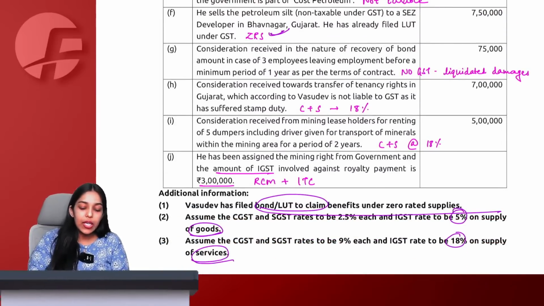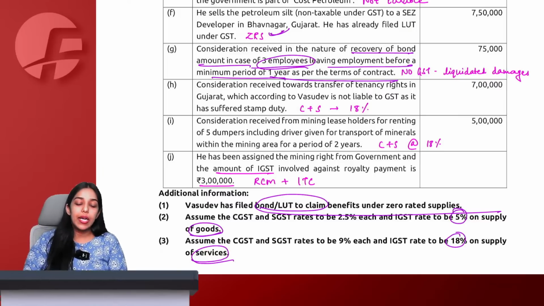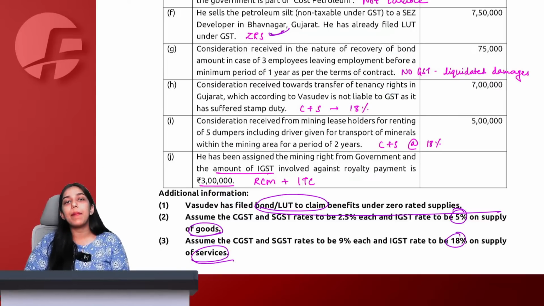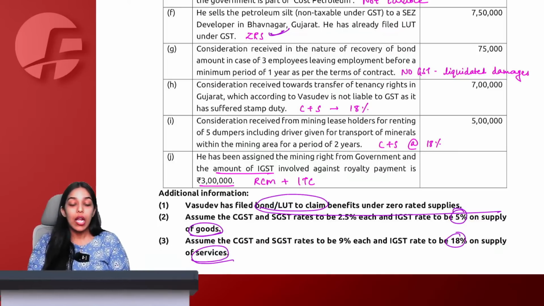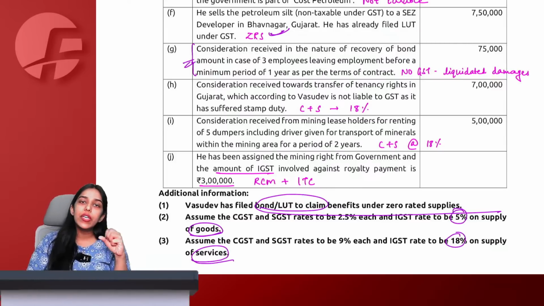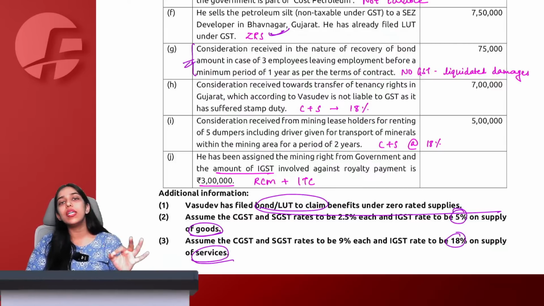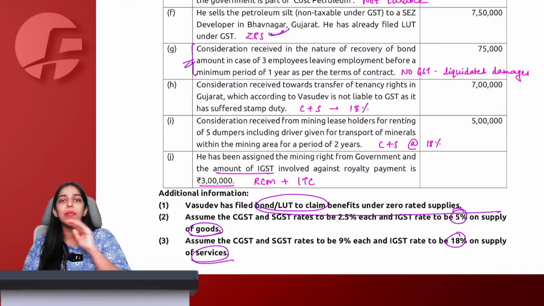Then we say consideration received in the nature of recovery of a bond amount in case of 3 employees leaving employment before a minimum period of 1 year. Liquidated damages, this is tolerating an act or refraining to do an act or to do an act, whatever compensation is taken. If it is only to make good the losses or injury, then it is a liquidated damage. This is a classic example of liquidated damage already given in the notes. If any employee is leaving the company and you forfeit the salary, recover the bond amount, it is only to discourage the non-serious employees. No supply is intended here.